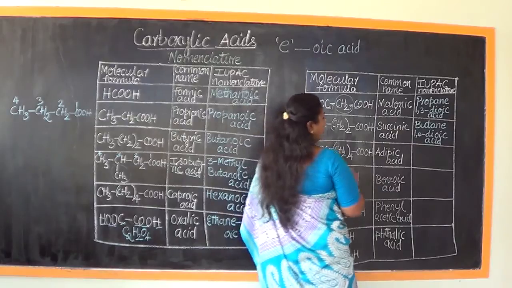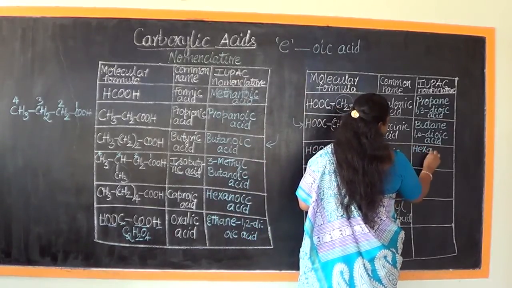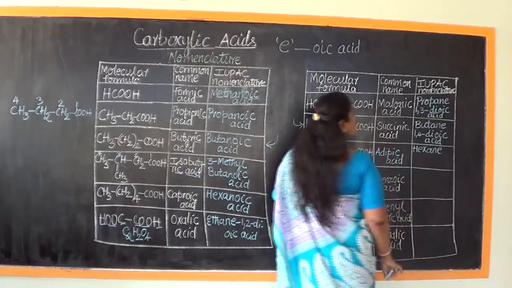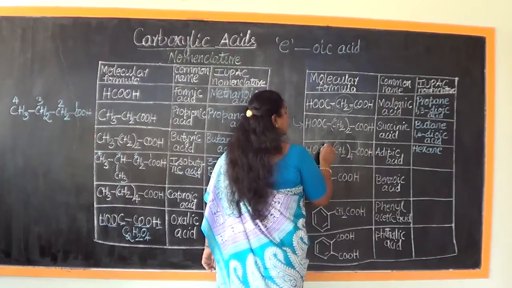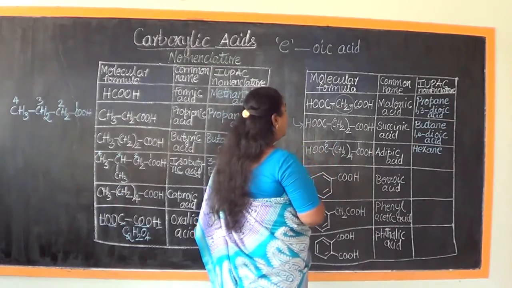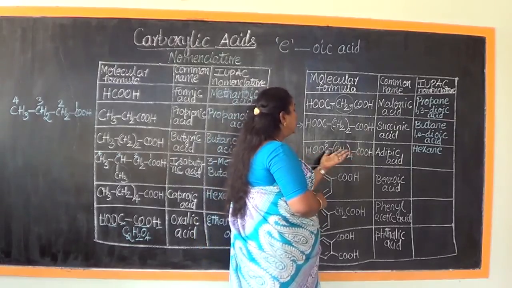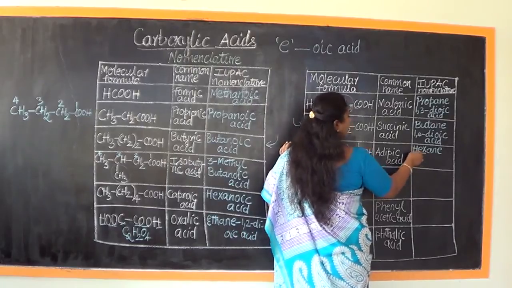This should be called 6 carbon atoms saturated. So, hexane. What do we observe in hexane? The first carbon atom and the 6th carbon atom have COOH in them. In fact, they themselves are the 2 atoms that we accounted for with the root word hex.